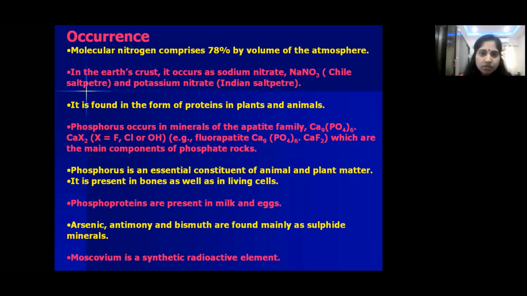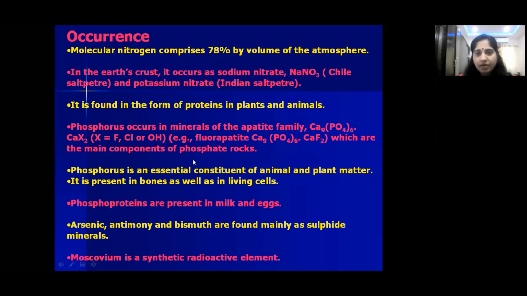Now coming to phosphorus. Phosphorus occurs in the apatite family, in the form of minerals. Phosphate rocks consist of calcium phosphate and calcium halides. See children, what is the formula? Ca9(PO4)6·CaX2, where X is fluorine or chlorine or OH. Suppose in place of X, if fluorine is present, then we call it fluoroapatite, Ca9(PO4)6·CaF2.